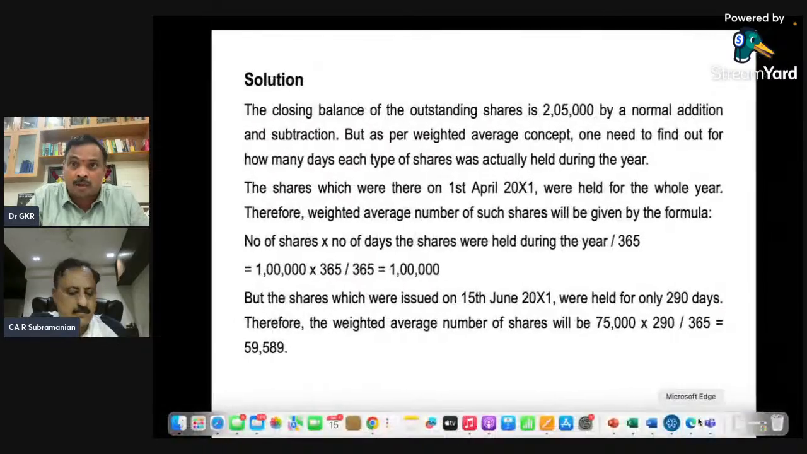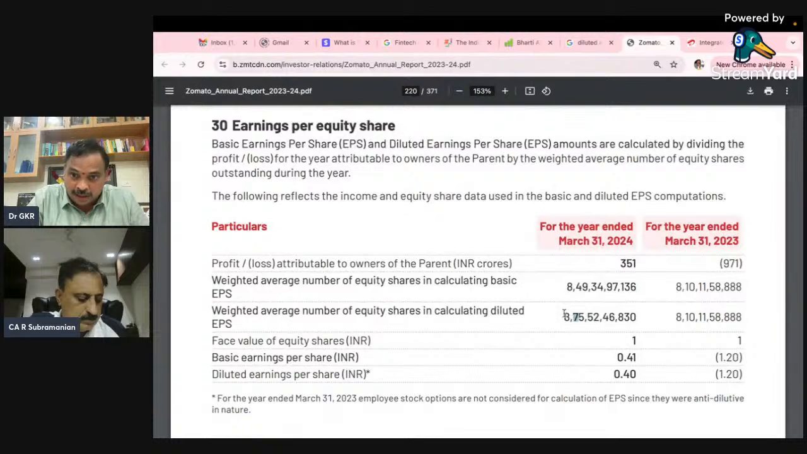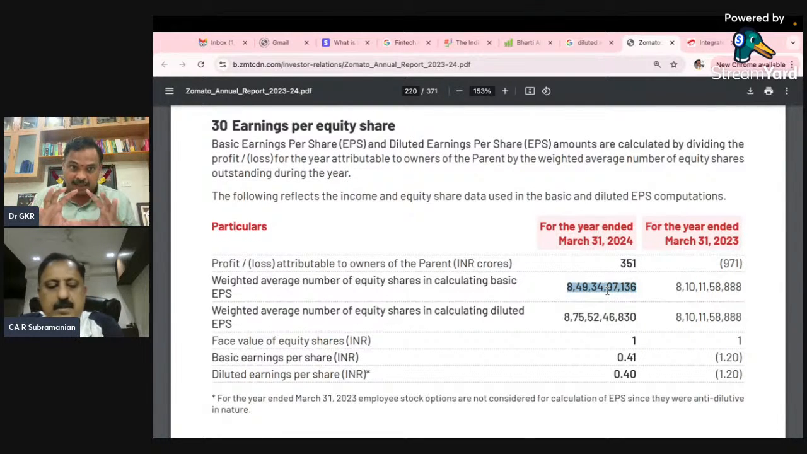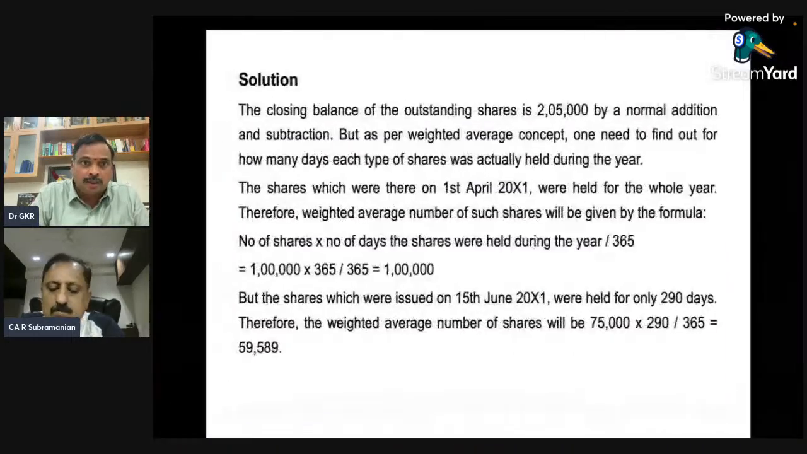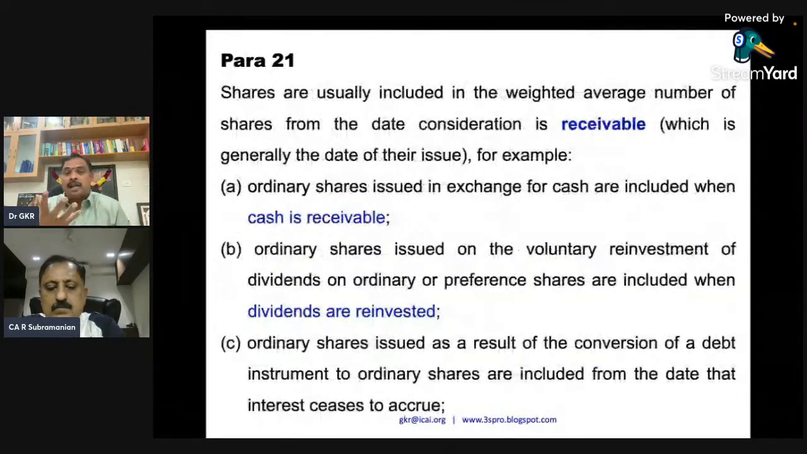Please look at Zomato. This number of shares, how did we get it for basic shares? Now, what will be included in basic shares? What will be included in diluted shares? That is where the real part is. I'll first take you to what you will include in the basic shares, what you call the ordinary shares.